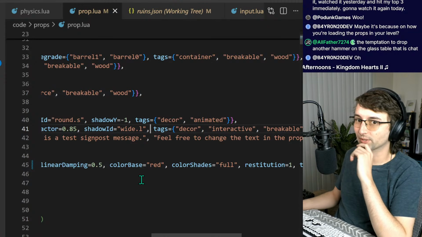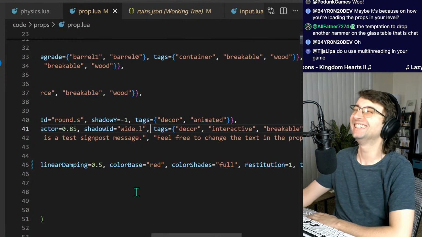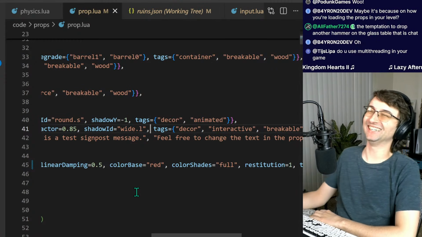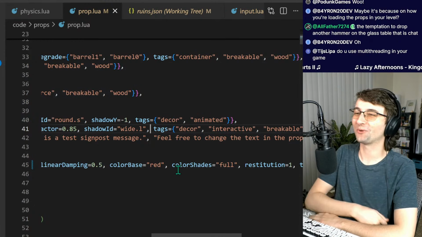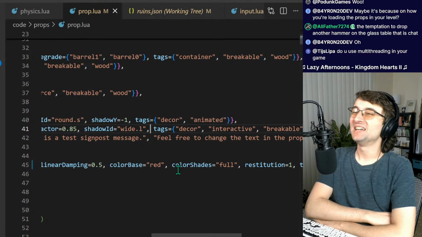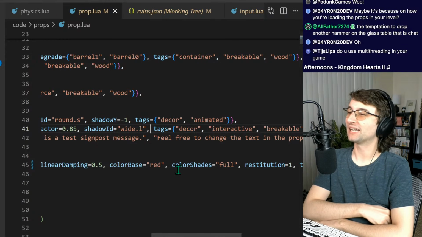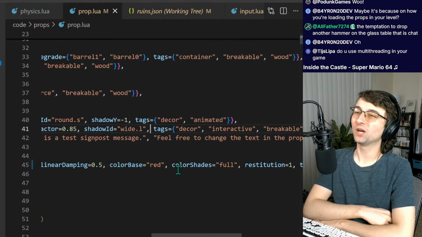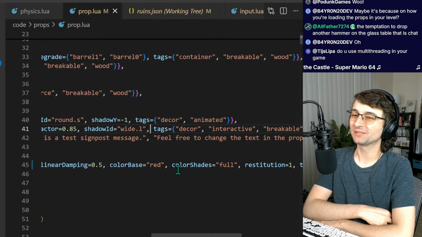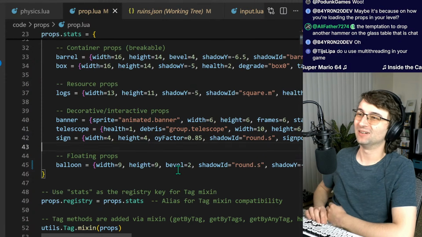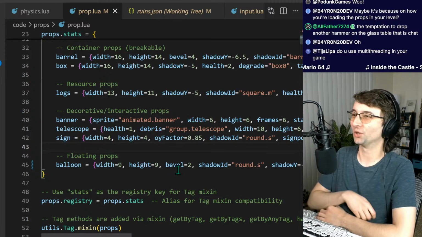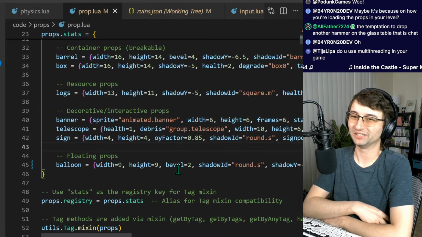To drop another hammer on the glass table. You actually could. You have so much power. Everyone watching has so much power right now. That's why I need to fix it, because I really do love the donations. I love the gift memberships. That is the most hype thing ever. I'm so excited that happened. So I want to make sure that it's working so that people have the opportunity to do that again.